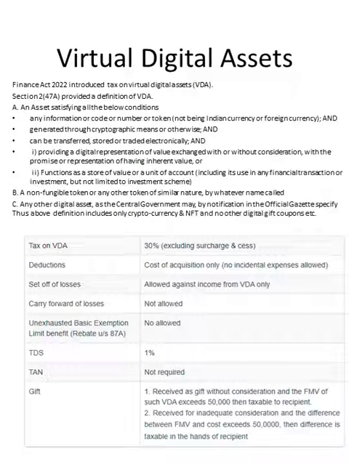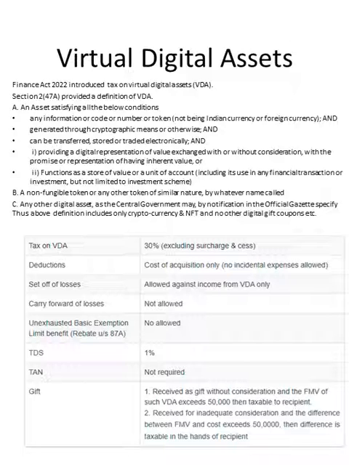The most discussed point in this budget is the introduction of the virtual digital asset. Virtual digital asset is a concept and it can be defined in a number of ways. But right now we'll see what income tax has provided. Income tax provided section 2(47A). It's a new section, and the asset must satisfy all the below conditions.